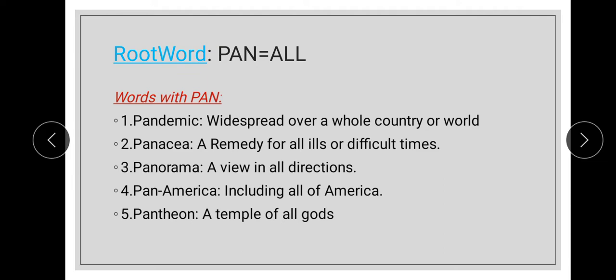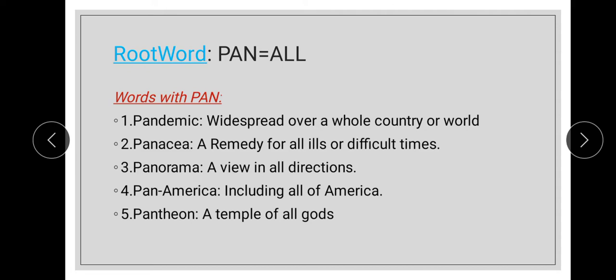And the next word is panacea, which means a remedy for all ills or difficult times, which means the cure. The example sentence is he finds his panacea in the yoga. And the third word is panorama, which means a view in all directions. Coming to the example sentence, when the sky is clear, the magnificent panorama of hills is eye-catching. In this sentence, the author is greatly explained about the hills panorama.